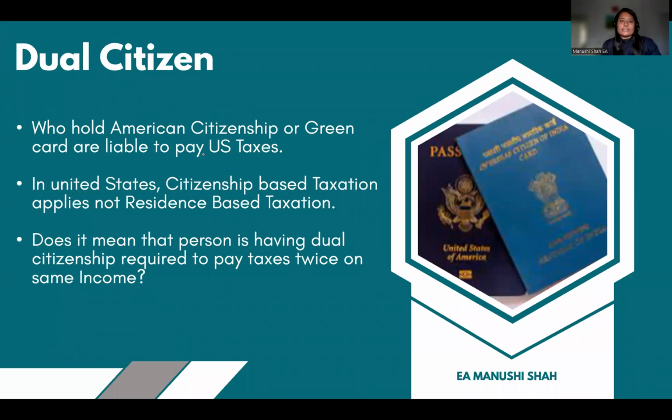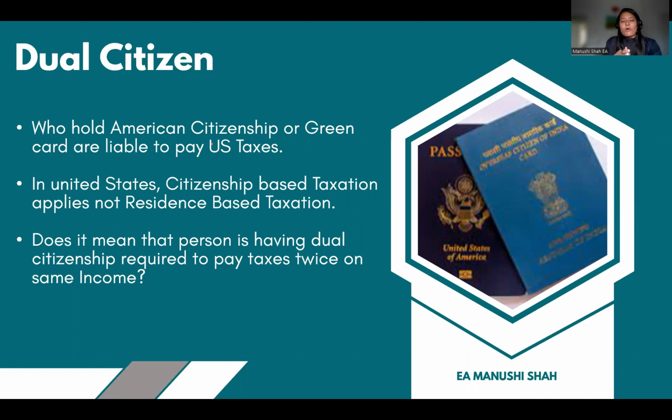Now the last concept, that is dual citizen. The name itself suggests a person is a citizen of the United States as well as a citizen of another country. How is this possible? As we have seen, a person who is born in the United States will get citizenship by birth.